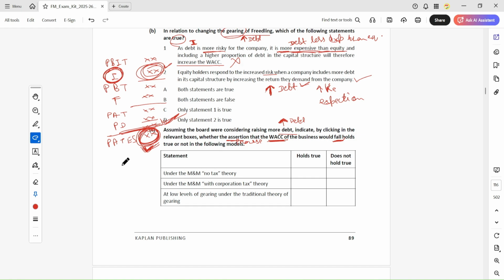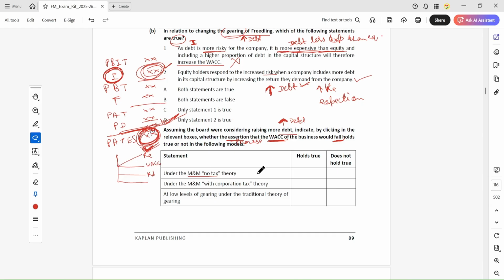Okay, so let's consider the case of M and M no tax. Can you draw the graph? The graph is like this. When you have no tax, this will be the cost of debt, this will be the cost of equity, and the WACC.